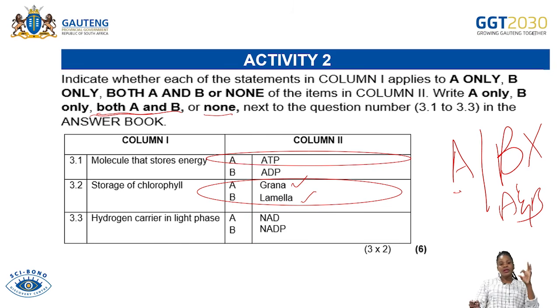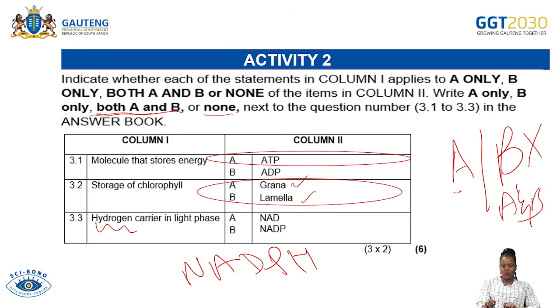We know that in the light phase, remember that light splits water into hydrogen and what? And oxygen. And then this hydrogen should be carried by the hydrogen carrier. And we know that the hydrogen carrier in this instance will be what? NADP, to give us NADPH. So meaning that the NADP is the one that carries what? Hydrogen during the what? During the light phase. So your answer there will be B only.